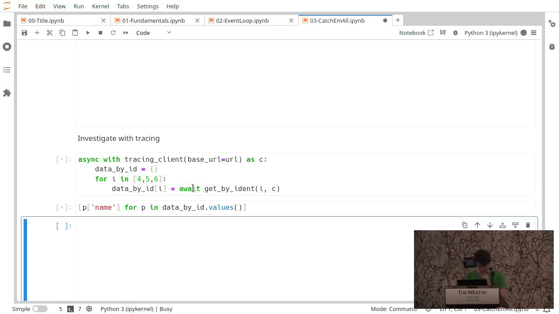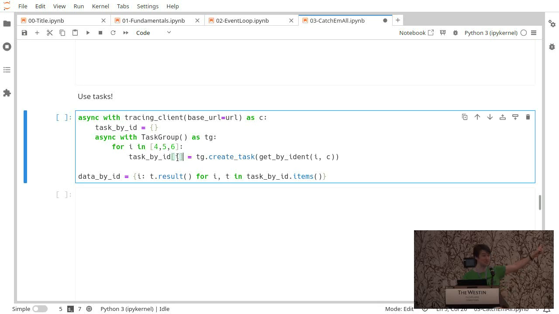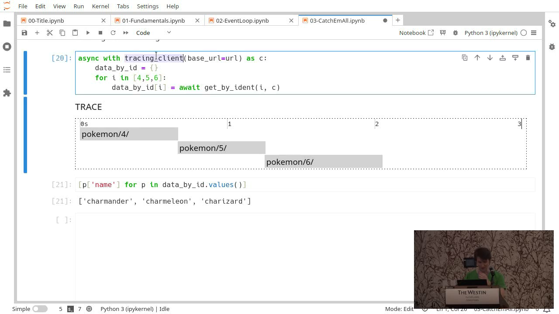So here we go. I have my task group. Anytime you see a for or a while loop with an await inside it, you're running these things synchronously. Oh, yeah, the client. I wrote my own little hack around their async client to show the requests. So 4, 5, 6 are all done, not asynchronously. This is very synchronous because we have this await.